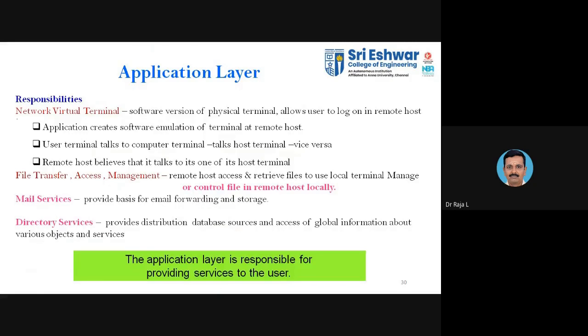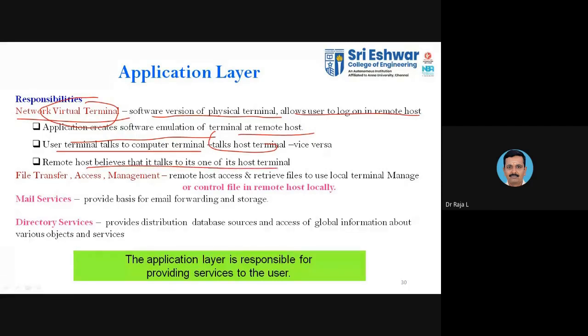It also provides the network virtual terminal, that is the software version of the physical terminal. It allows the user to log on to the remote host, which is said to be the virtual terminal. The application creates a software emulation at the remote host. The user terminal talks to the computer via the host terminal and believes that it talks to one of its own host terminals. So that is the virtual terminal. It also performs file transfer, access and management.